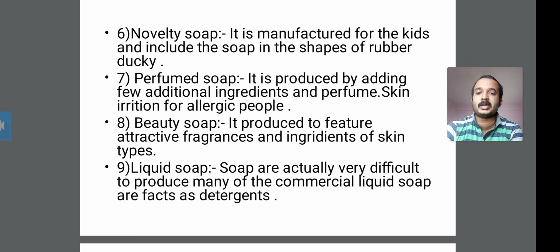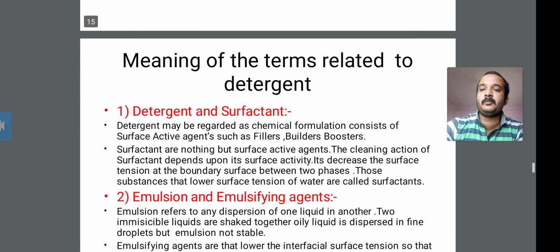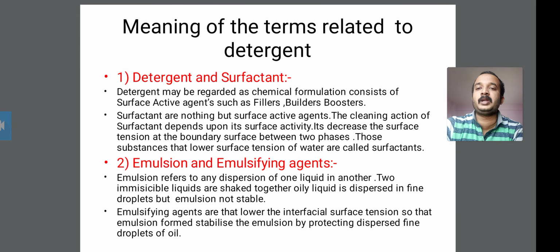Soaps are actually very difficult to produce as liquids, and many commercial liquid soaps act as a detergent. So these are the types of soap. Next time we will discuss the meaning of the terms related to detergent. Okay, thank you.